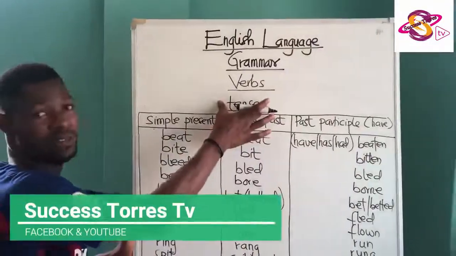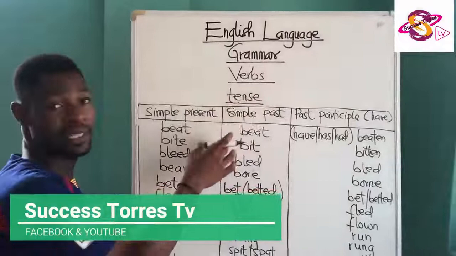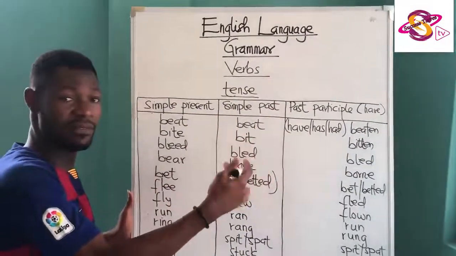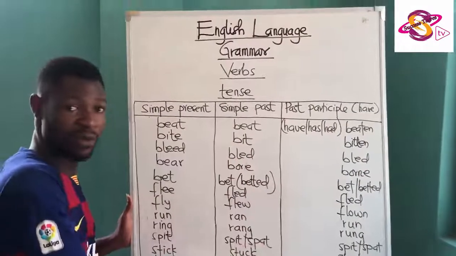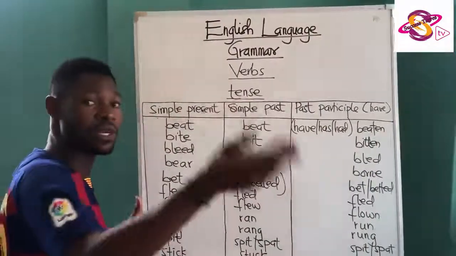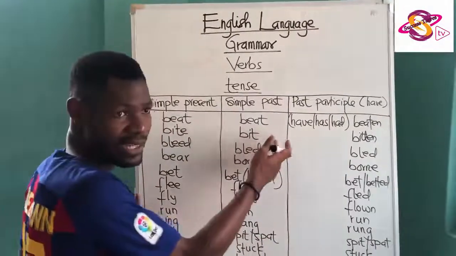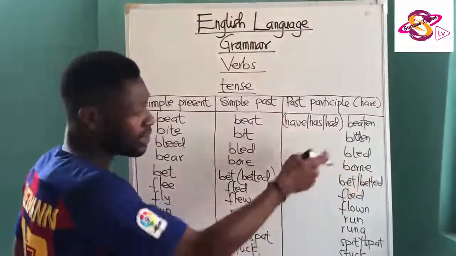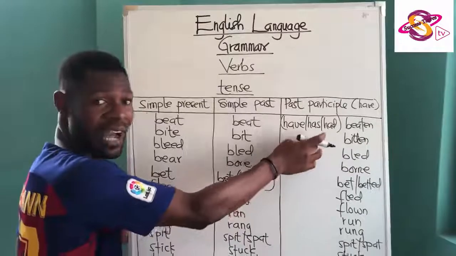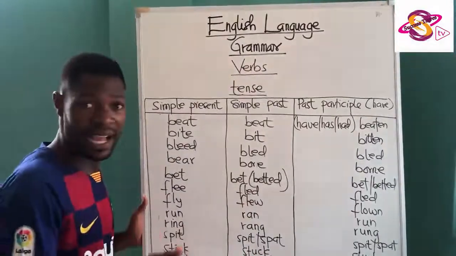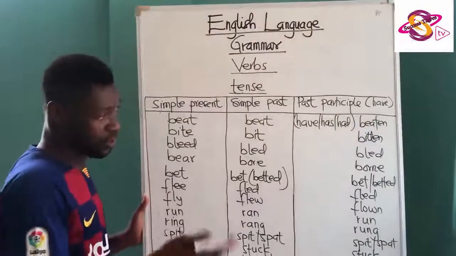So we cannot talk about verbs without talking about the tense. Tense in grammar has to do with time. So we said that a verb tells us what happens, what is happening, what happened, and what will happen. So we have the simple present or the present tense, we have the simple past, and then the past participle, which is always preceded by have, has, or had. And some linking verbs like is, are, am, were, was.